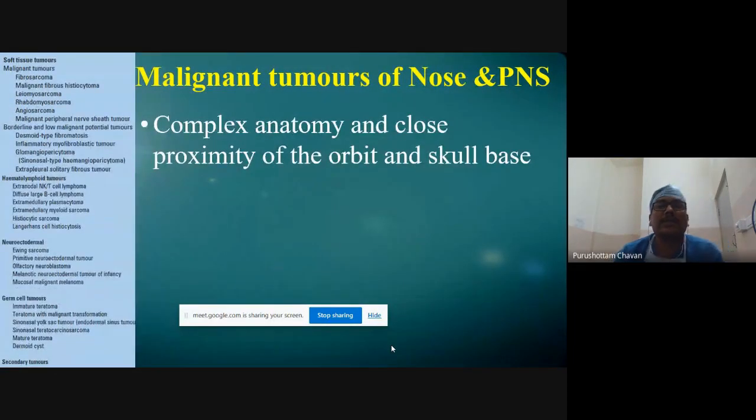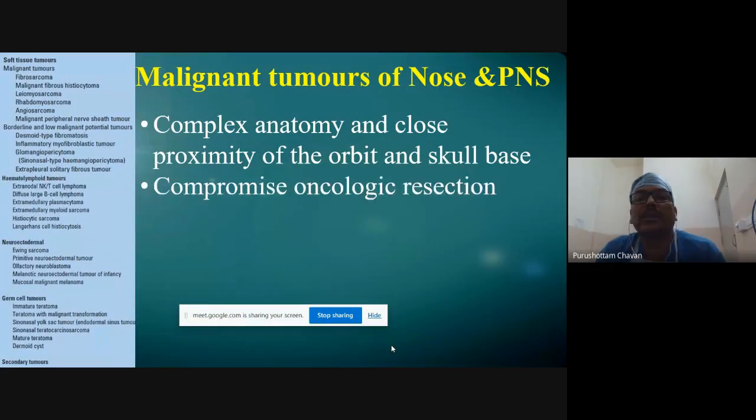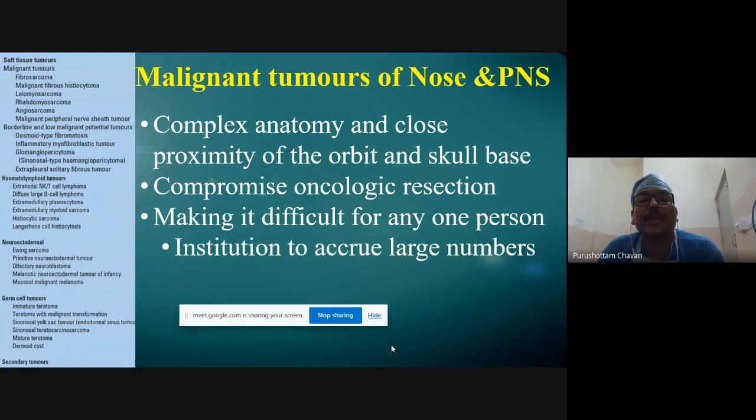The complex anatomy and close proximity of the orbit and skull base can impact the oncological resections. It is a bony structure, so it is very difficult to make out sometimes on radiology, or you might have done a radiology and by the time you are operating, the disease might have progressed. All of these may even impact the oncological resection, making it difficult for any one person or institution to